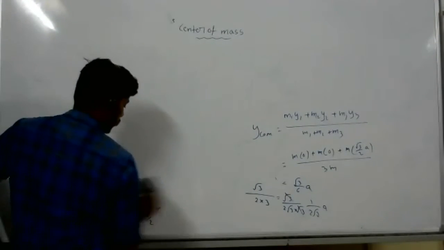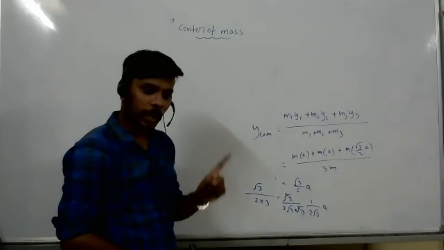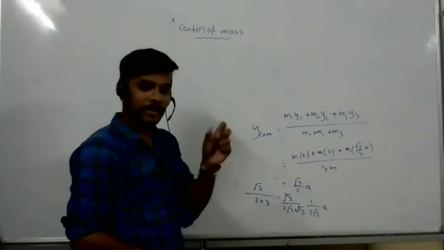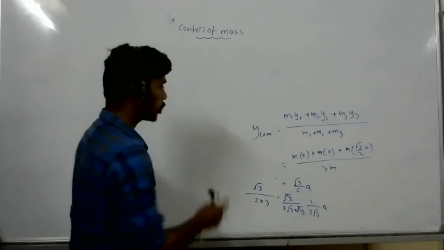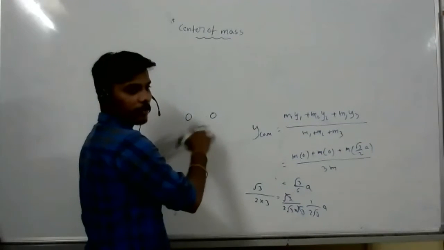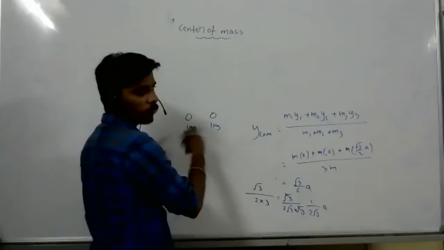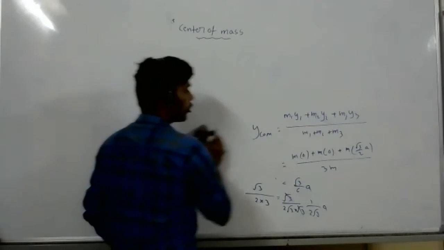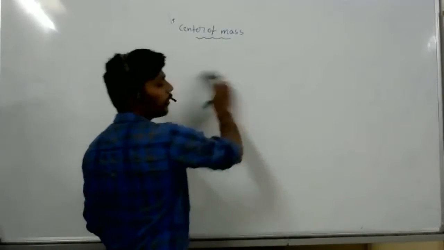So this is the formula we have to use. And we use this formula only when the masses are different. Suppose there are two masses, different masses, 1 kg is one body and 1 more kg is another body, so two different bodies. That type of thing we are using this for.